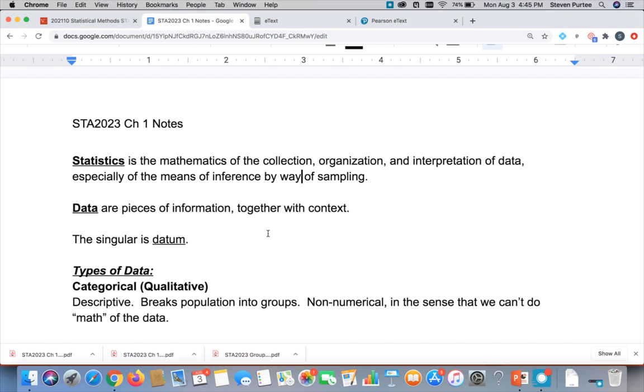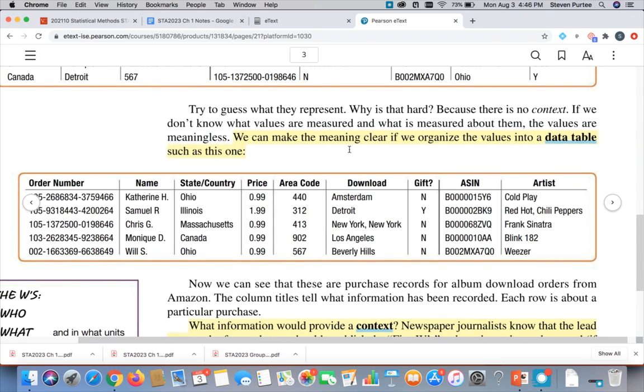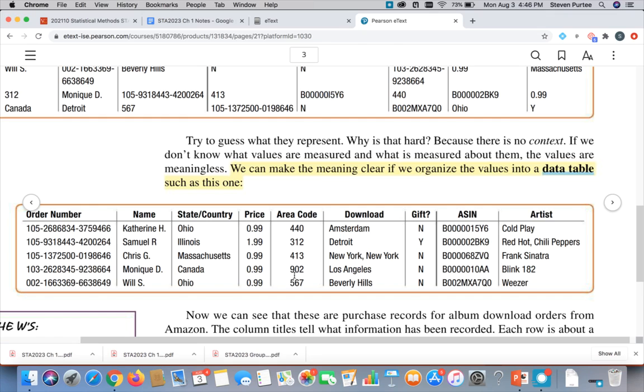Data are pieces of information together with their appropriate context. Again, that word is plural. A singular piece of information is called a datum. So information is useless unless we know the context. If I look at that same information organized in context, I can see that what I thought were cities are not. They're names of songs. Beverly Hills is the song by Weezer and so forth. So here we have all of our information arranged in context, and we can see what everything means.